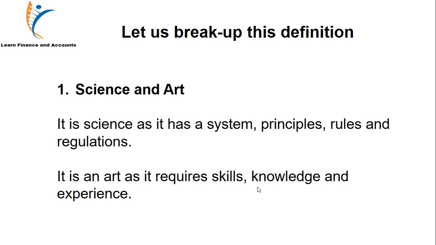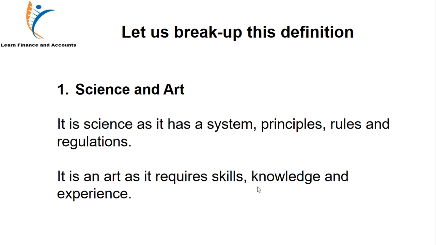It will give water at place A also, at place B also. Any person can do this. So it is irrespective of the person involved. Science is not dependent upon the person, it is dependent upon rules and regulations.